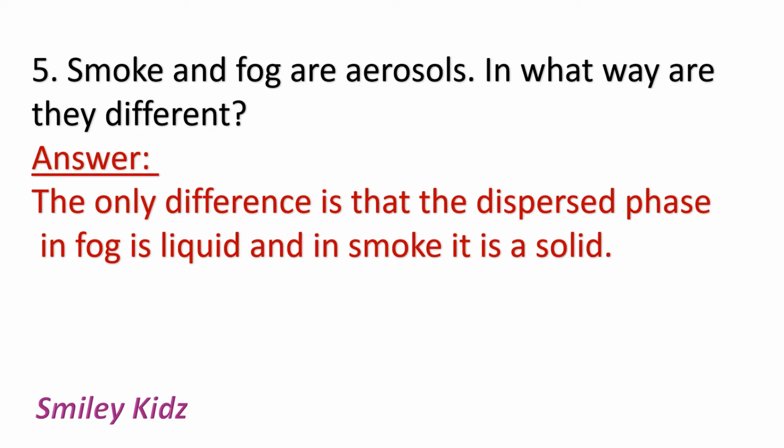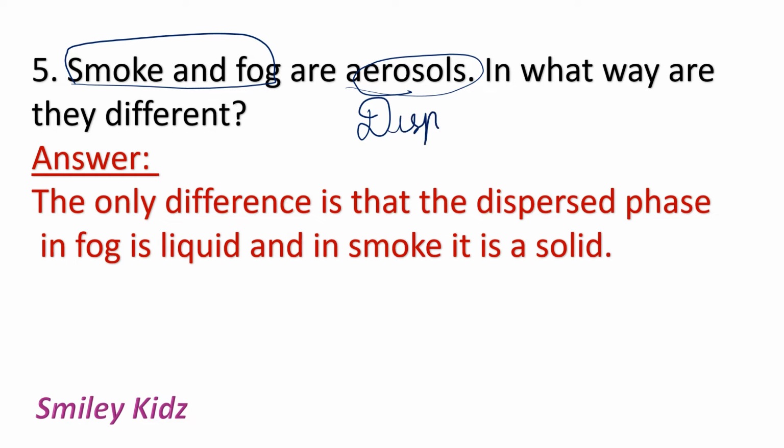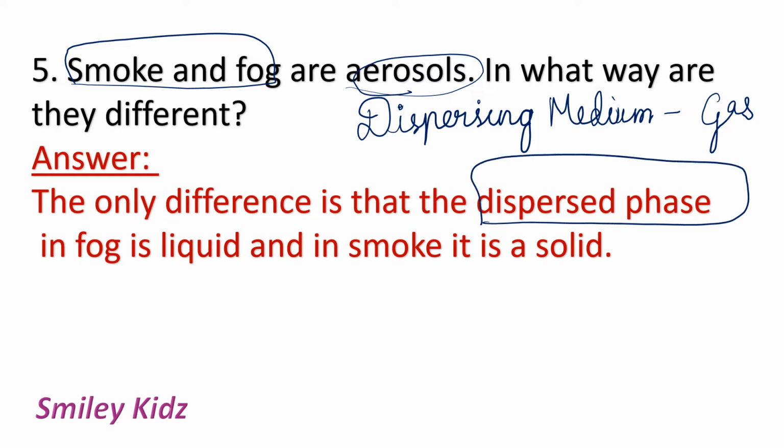Question number 5. Smoke and fog are aerosols. In what way are they different? First, smoke and fog have the same dispersing medium. What is the dispersing medium of smoke and fog? It is gas, right? Then what is the difference? The only difference is that the dispersed phase of the fog is liquid and smoke is solid.